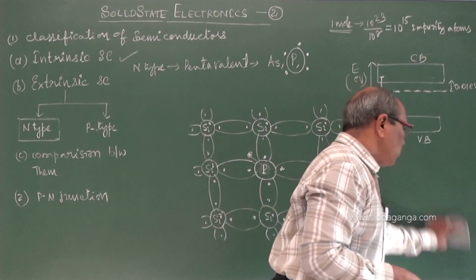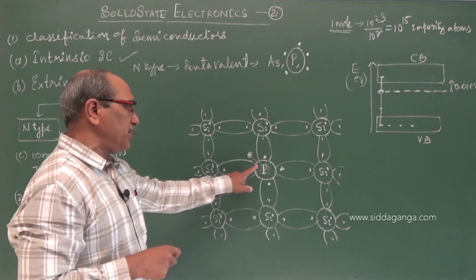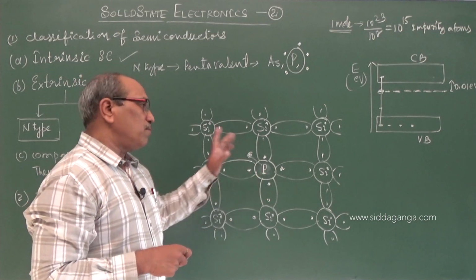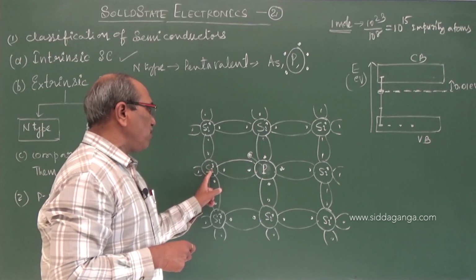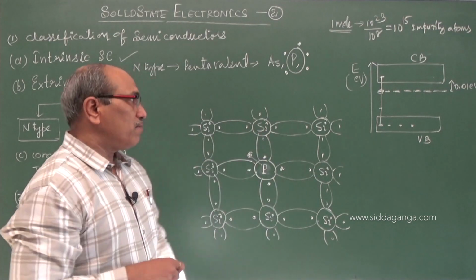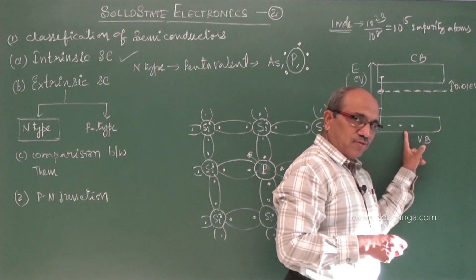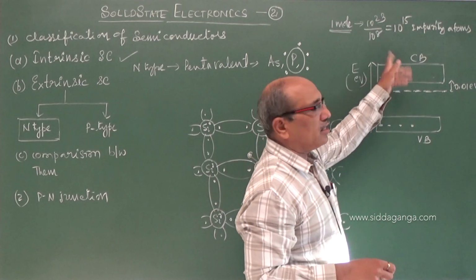The electron will lose part of its energy to become a member of the phosphorus impurity atom, and part of its energy to become a member of the silicon crystal by forming a bond with the silicon. But here the silicon bonding is absent, because of that it cannot come to the valence band, or it is not free, it can go to the conduction band.